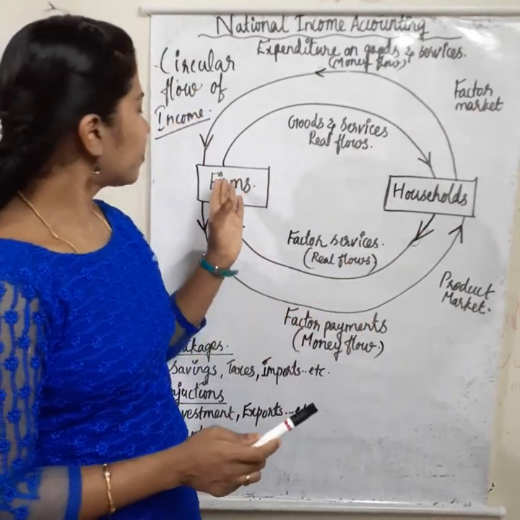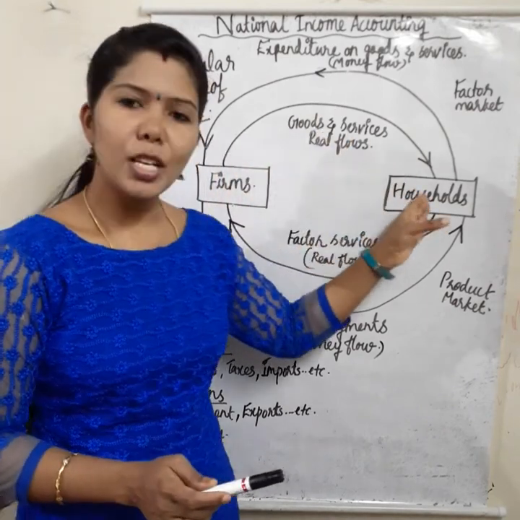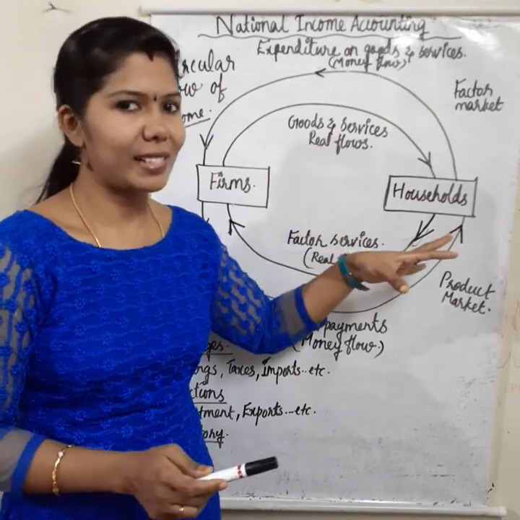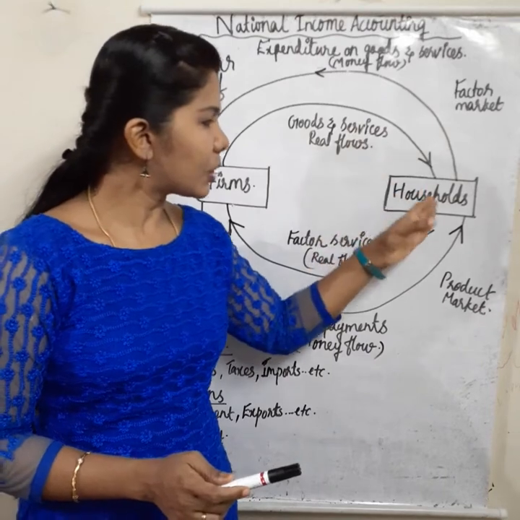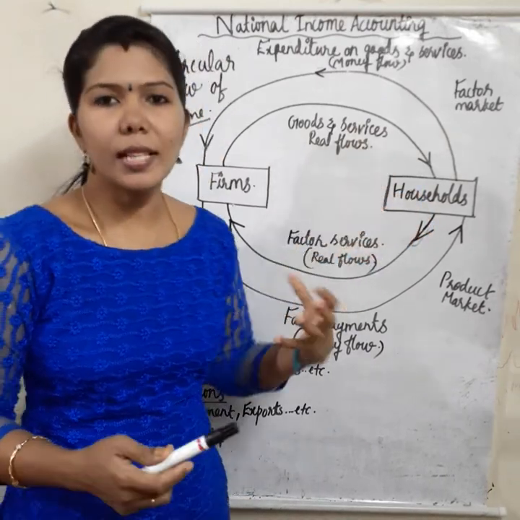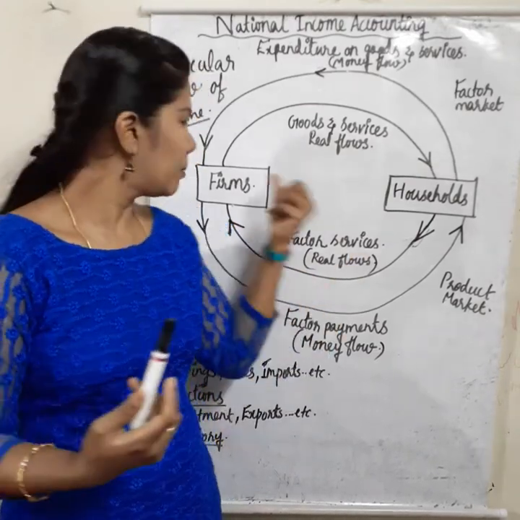And here firms are giving goods and services to the household sector. That's a real flow. That means the household sector is purchasing goods and services from firms.